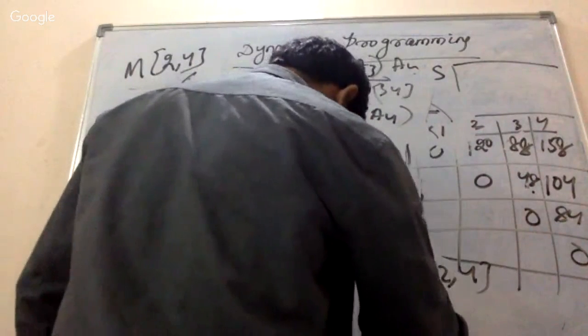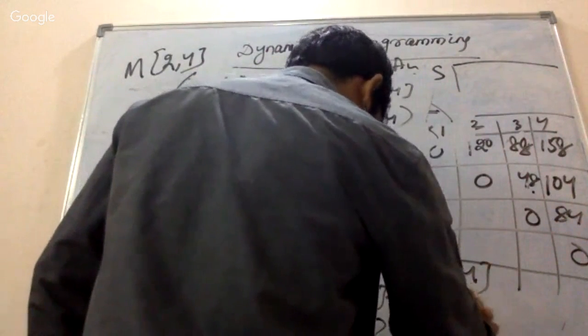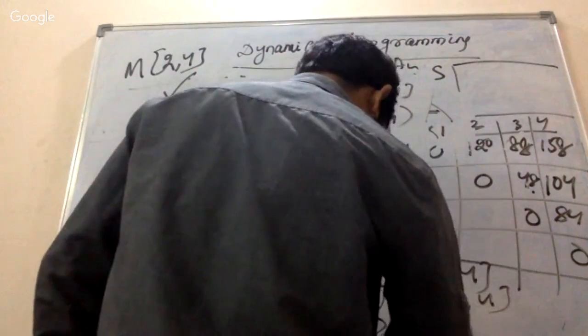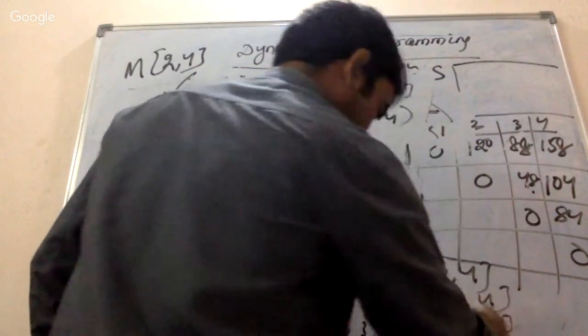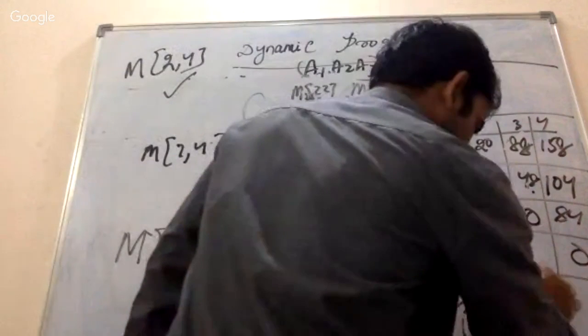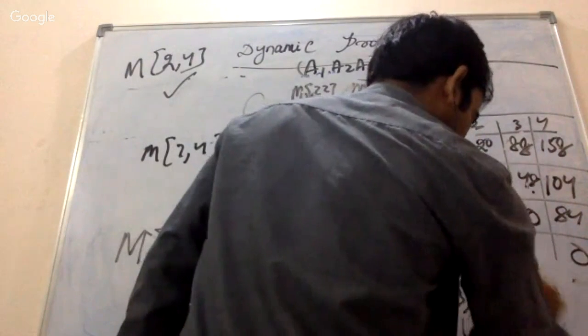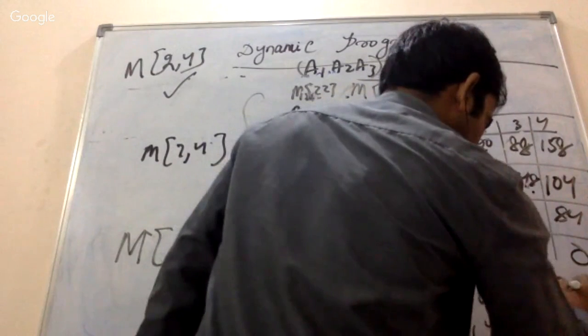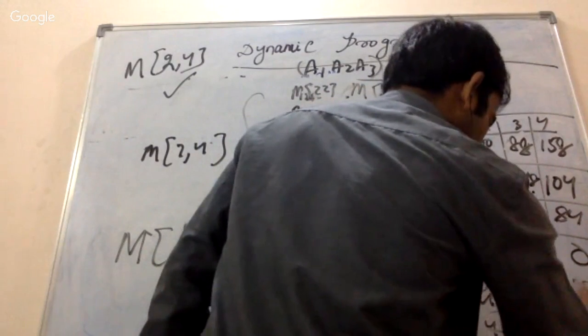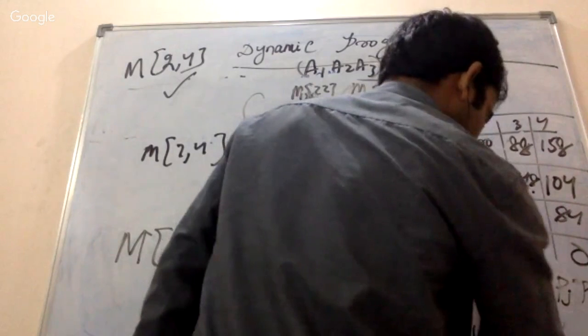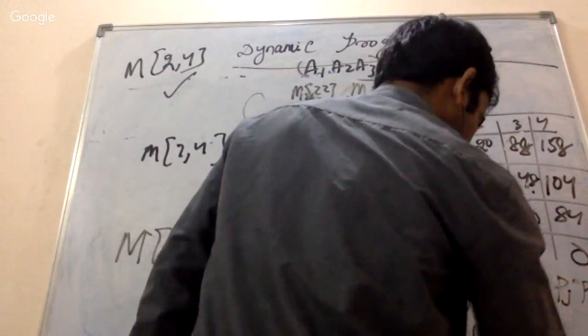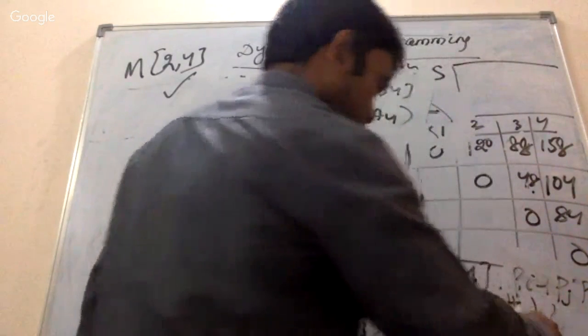I will write this one so that you can calculate easily. Is it visible or not, I'm not sure. P of i minus 1. Yeah, just write this one.